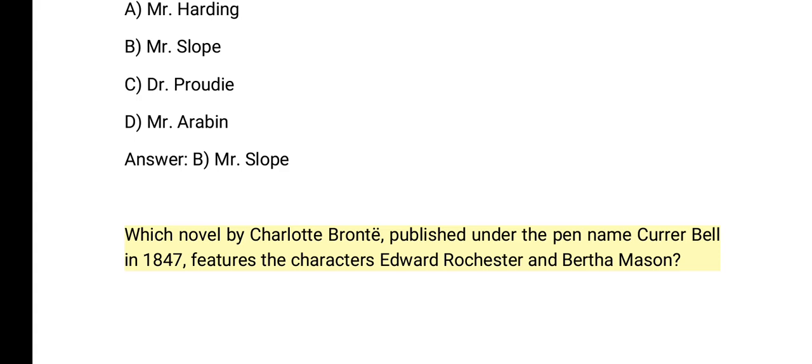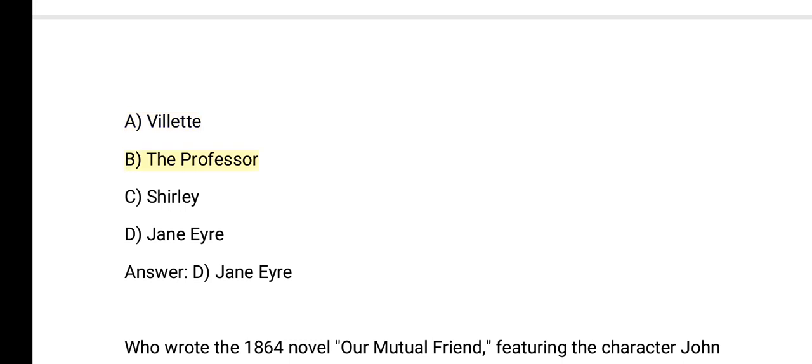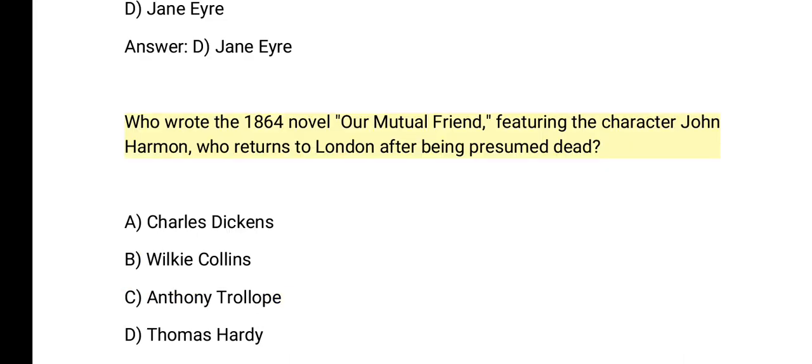characters Edward Rochester and Bertha Mason? A. Villette. B. The Professor. C. Shirley. D. Jane Eyre. Answer: D. Jane Eyre. Who wrote the 1864 novel, Our Mutual Friend, featuring the character John Harmon, who returns to London after being presumed dead?